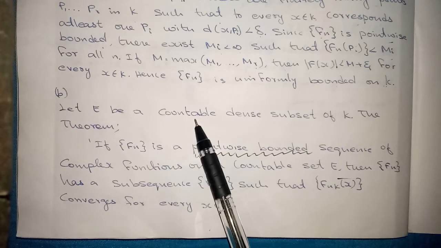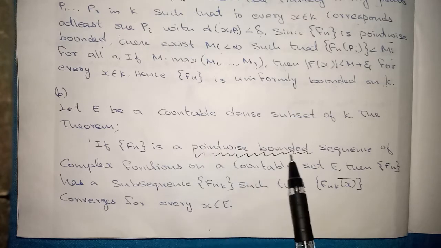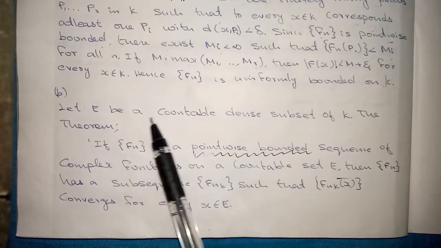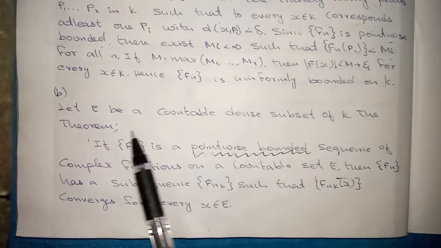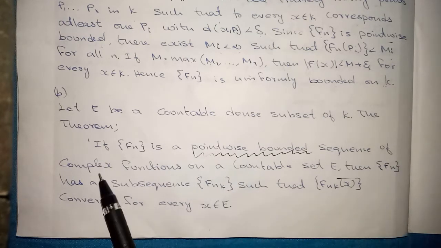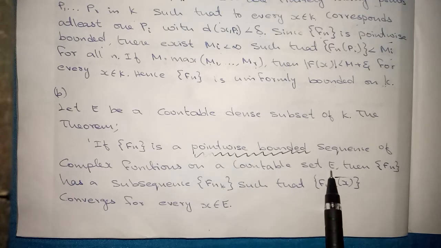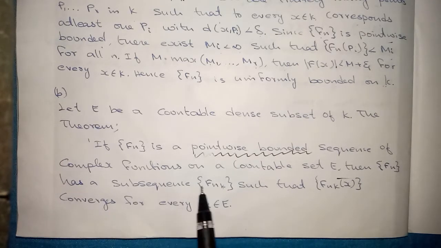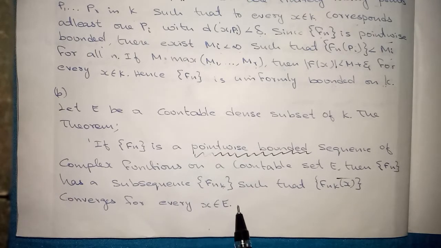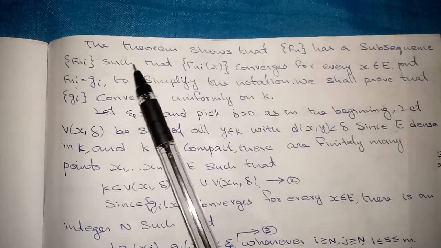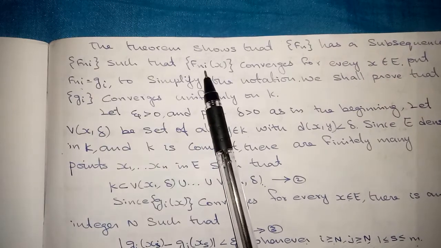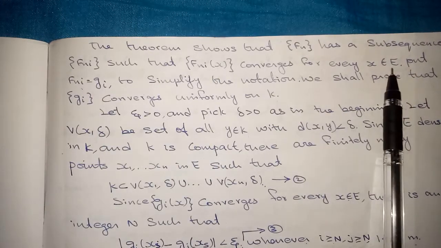To prove the second part, that fn contains a uniformly convergent subsequence, let E be a countable dense subset of K. The theorem says: if fn is a pointwise bounded sequence of complex functions on a countable set E, then fn has a subsequence fnk such that fnk(x) converges for every x belonging to E. From this, the theorem shows that fn has a subsequence fni such that fni(x) converges for every x belonging to E.